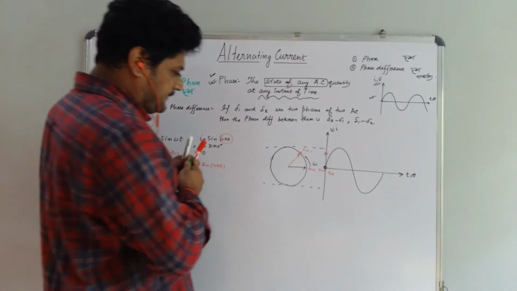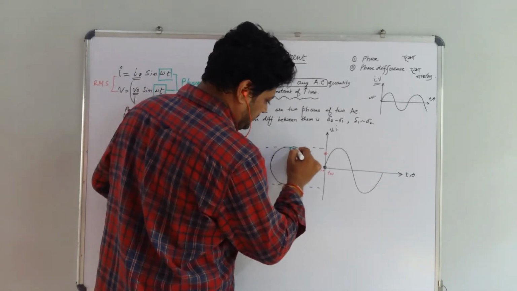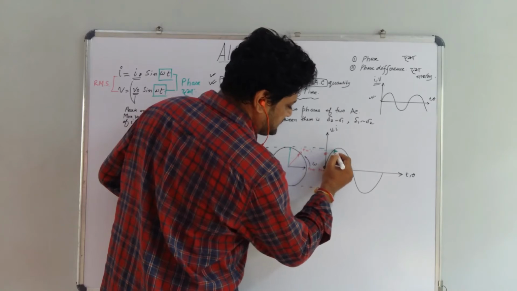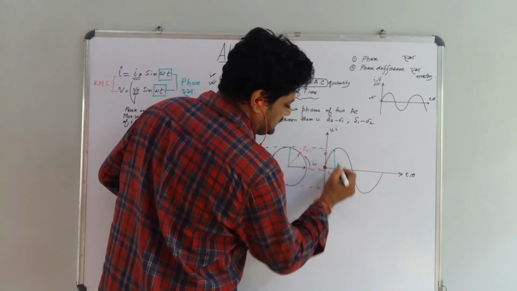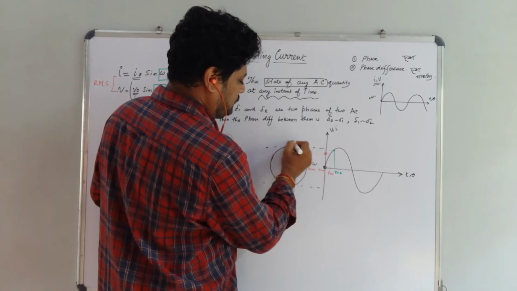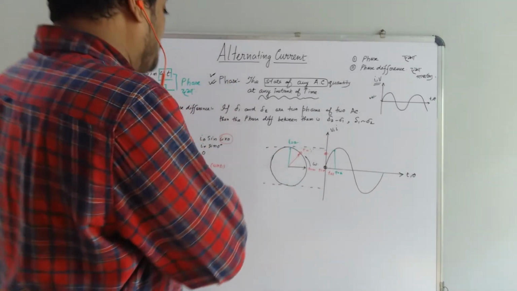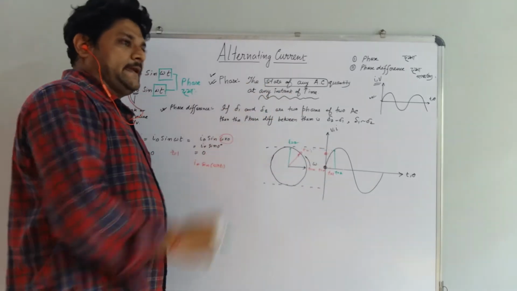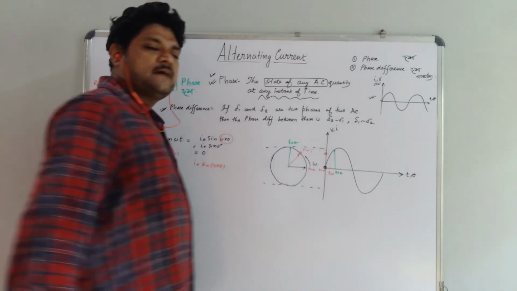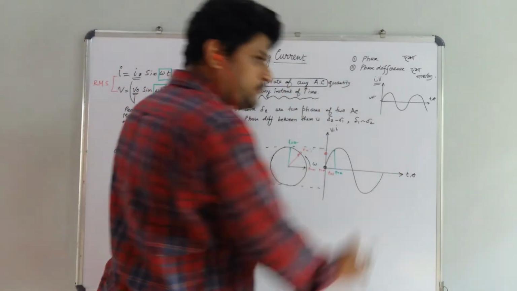If we plot it at t equal to 3, then it almost reaches its maximum position, that is t equal to 2. At t equal to 2, the position of the alternating quantity is this. So by changing time we can get some value of any alternating quantity.